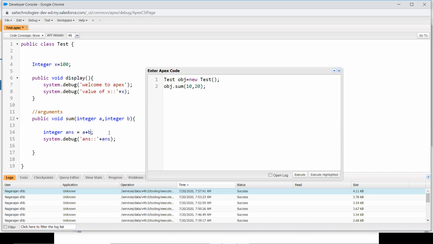I have a doubt. How will we come to know when to use arguments, for the code reusability purpose? I'm not clear about this, like how we will figure out when we need to use this one. Actually, the main concept behind OOPS is code reusability. Whatever you are going to write inside the class, you may use it in different scenarios. Okay, that's the simple example I had given.